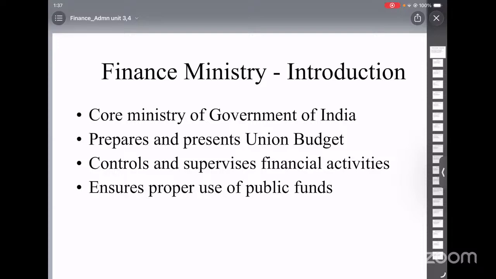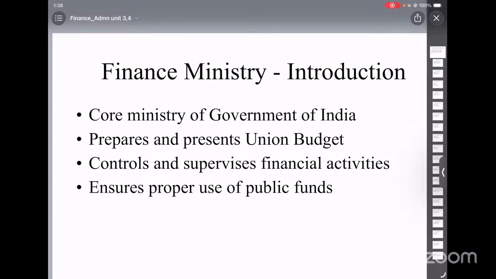And these forms are later forwarded to the disbursing officers. So after the preparation of estimates, there will be a scrutiny and consolidation of the estimates. Once the estimates are prepared, they are sent to the heads of the departments for review.